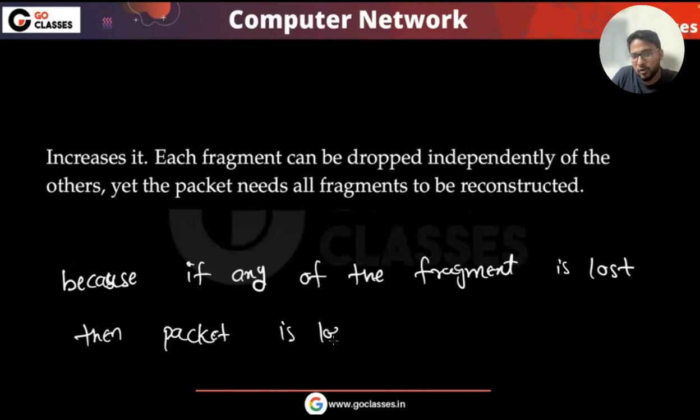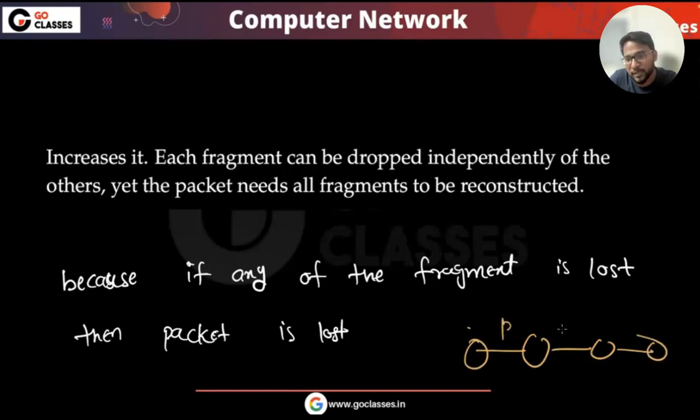So basically, if there is only one fragment, it will be traveling these links. Let's suppose these are the links. Let's suppose this is P, a survival probability, which means the probability that any datagram reaches successfully from here to here. This is the P probability. So what is the probability that only one reaches? P power 4. What is the probability that two are reaching? P power 4 and P power 4, right? Which is P power 8.